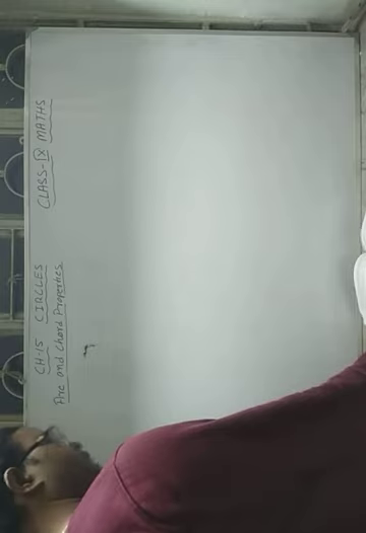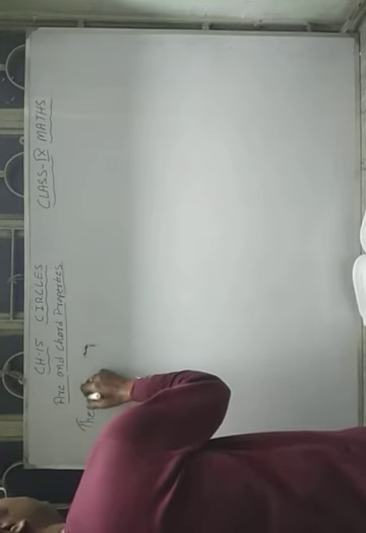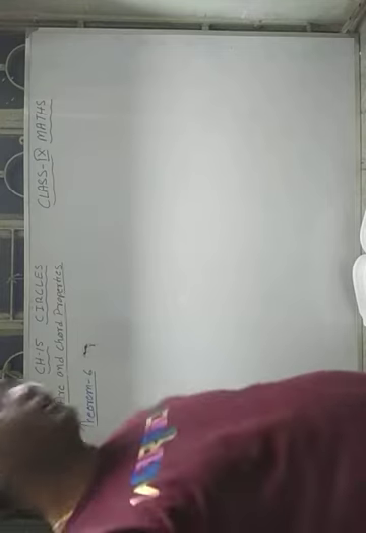So it is theorem number 6. 5 theorems we have already done in the first part. Theorem number 6, what does the statement say? The statement says that in equal circles, or in the same circle also, equal chords cut off equal arcs.